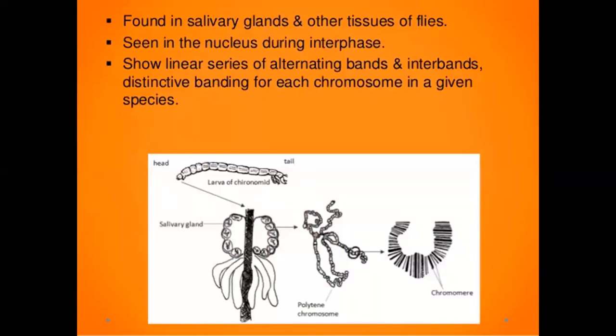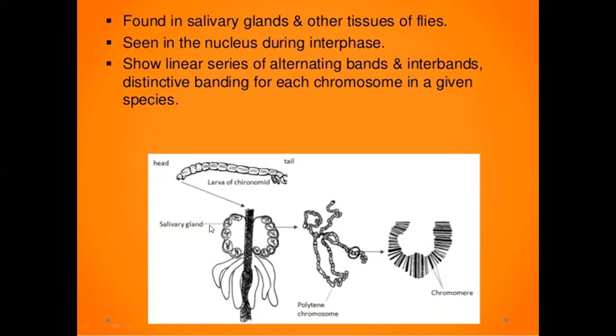Found in salivary gland and other tissues of flies, seen in the nucleus during interphase, it shows a linear series of alternating bands and interbands, with a distinctive banding for each chromosome in a given species.